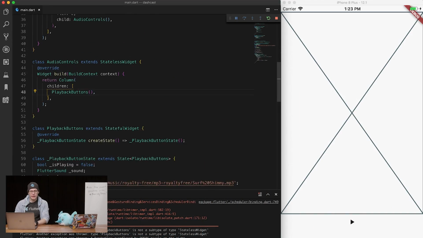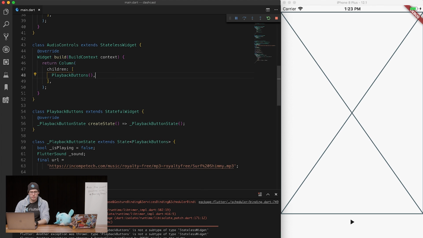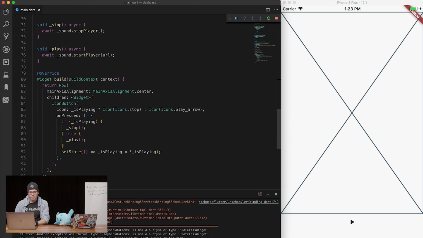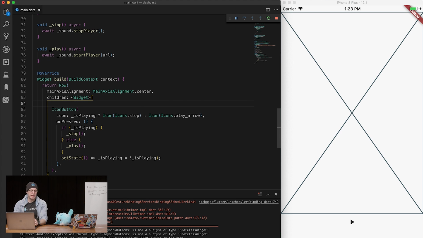So there we go. I have now moved my audio controls, or my playback buttons, down in here. And so what I can do is add in an icon button, icons.